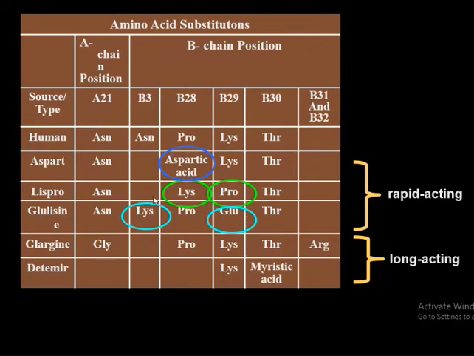If you displace B3 and B29 with lysine and glutamate, then it becomes insulin glulisine. Varieties.